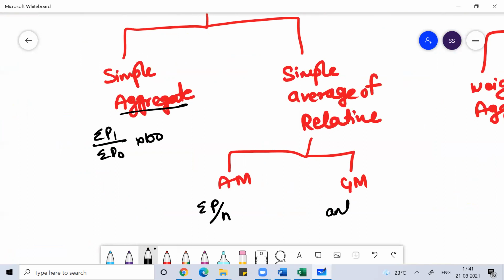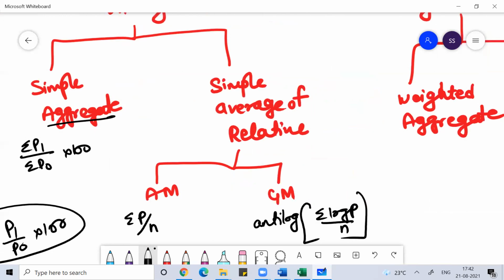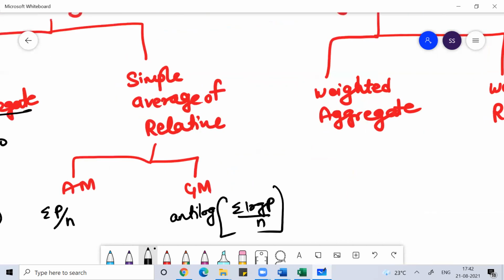In geometric mean, your formula was antilog of sum of log P by n. What is P here? P means price relative, P1 by P naught into 100. That we call price relative. This is for the price index number we discussed just now.